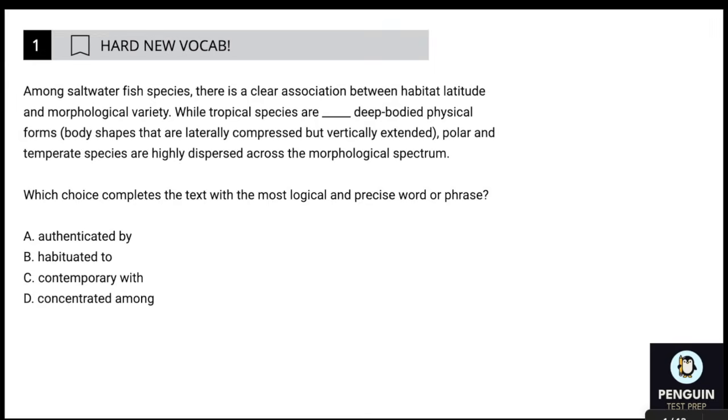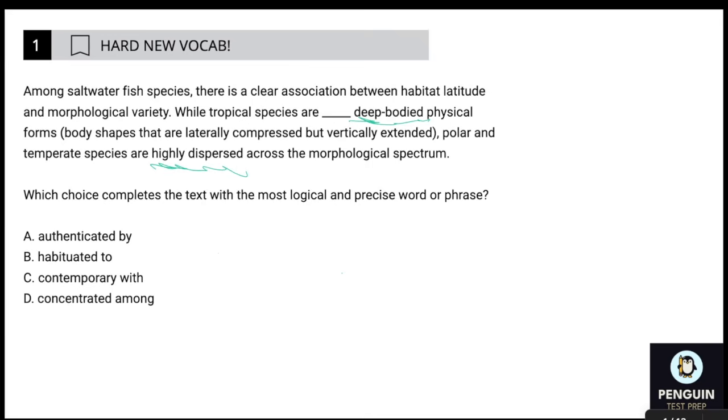We are not going to look at the answers. When you're doing words in context, it is important that you come up with a prediction based on the context. So that's what we're going to do. The first sentence is telling me that there's a clear distinction between the way different fish from different places look. And it says, while tropical species are blank, deep-bodied physical forms. So we're looking at a deep body. Polar and temperate species, so that would be not tropical, are highly dispersed amongst the morphological spectrum.